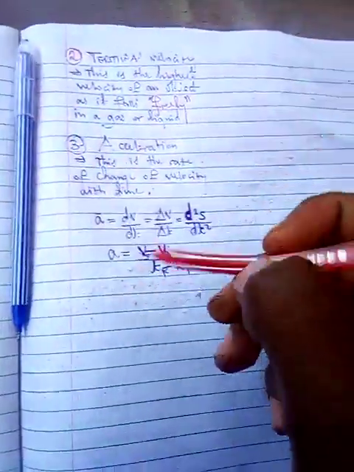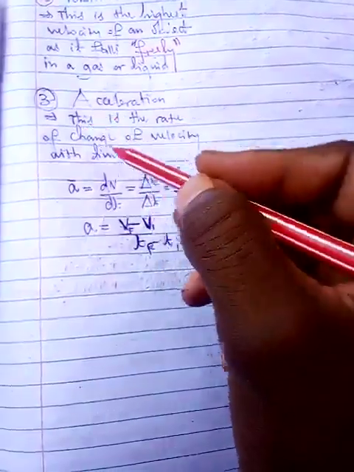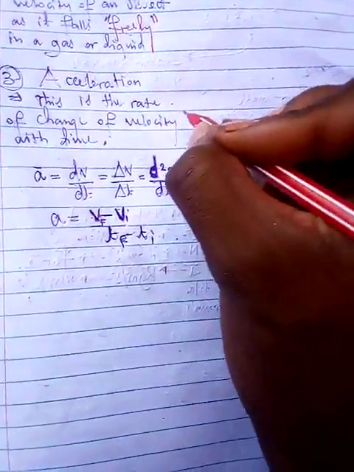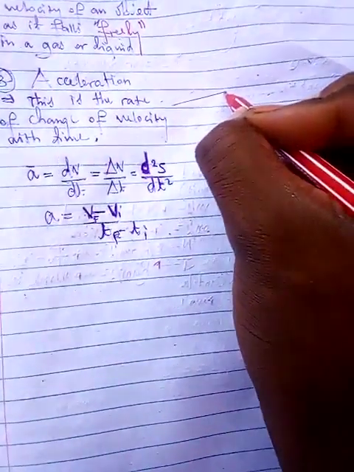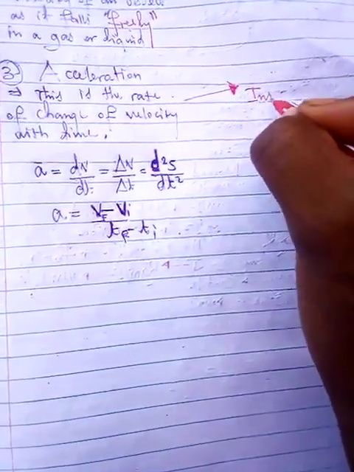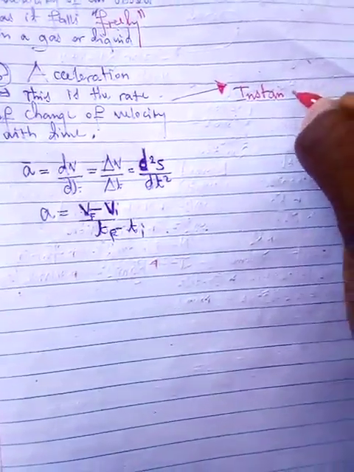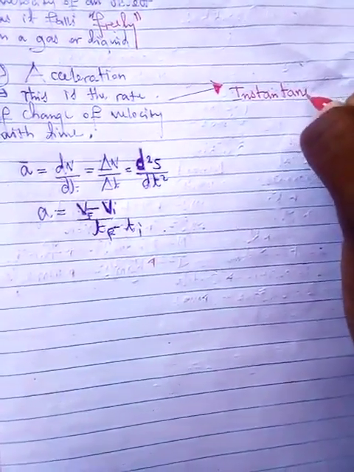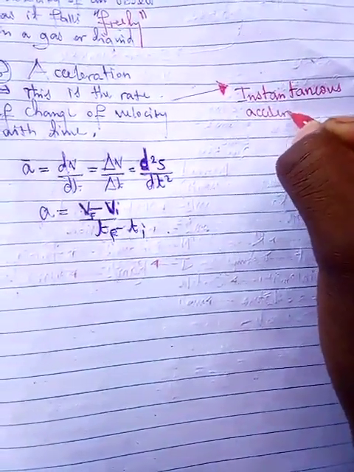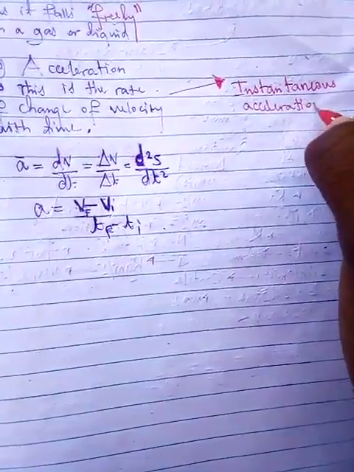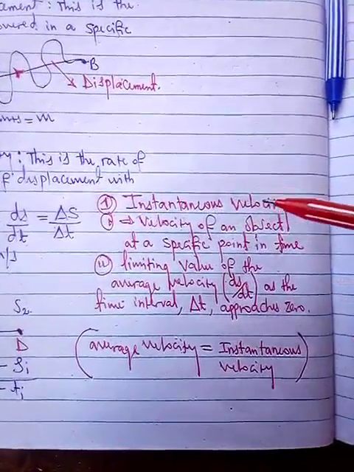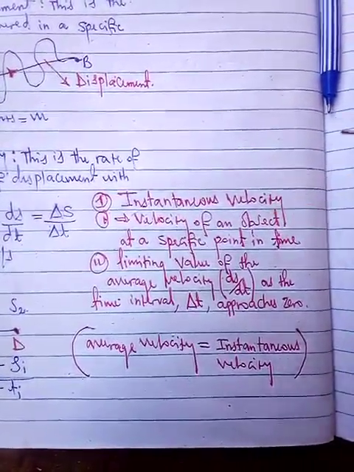But we can branch out from average acceleration to instantaneous acceleration. It's the same way of going about it in terms of definition as when we were talking about instantaneous velocity, the velocity of an object at a specific point in time.